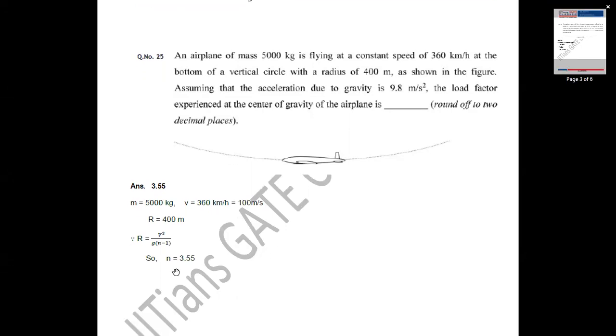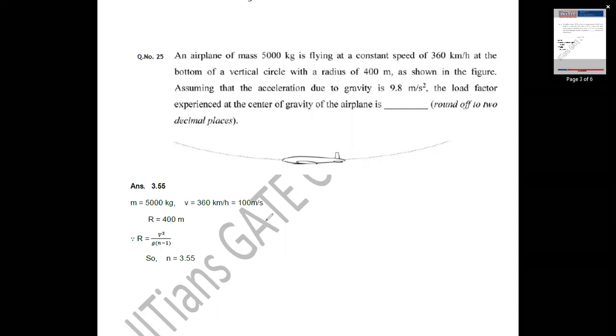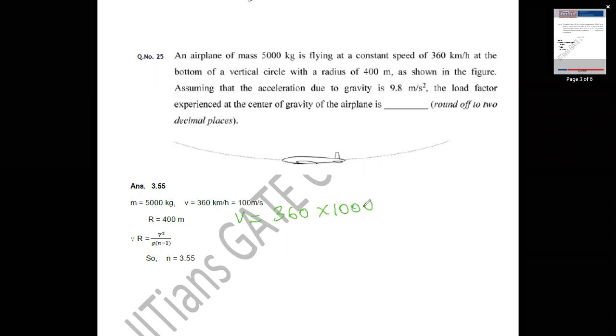What are the given data? Mass equal to 5000 kg, velocity equal to 360 km per hour. When we convert velocity to meter per second, 1 kilometer equals 1000 meter and 1 hour equals 3600 seconds. So that is equal to 100 meter per second. R is given as 400 meter.